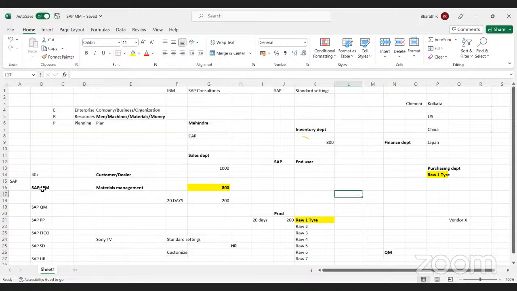And now if you talk more about this SAP MM. SAP MM is materials management. In this, we have a P2P cycle. Now we will discuss this P2P cycle. Before we discuss more about this P2P cycle, shall we just have some questions? If you have any questions, please put all your questions in the chat box. I'll help you clear all your questions. Okay. What are the questions? Please put all your questions in the chat box.